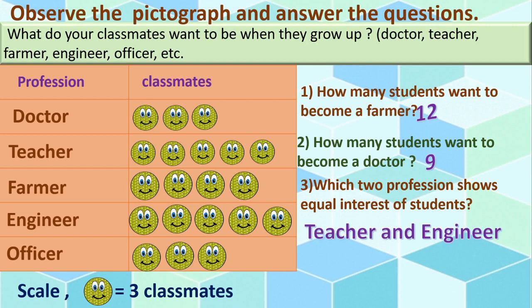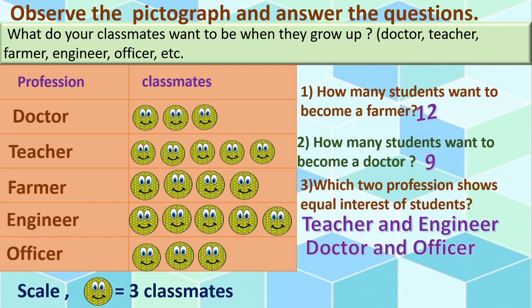Yes, here the answer is teacher and engineer. Yes, doctor and officer. Isn't it? Here also we can see only 3 faces in front of doctor column, and in officers too only 3 faces. Right? So, this is the answer.